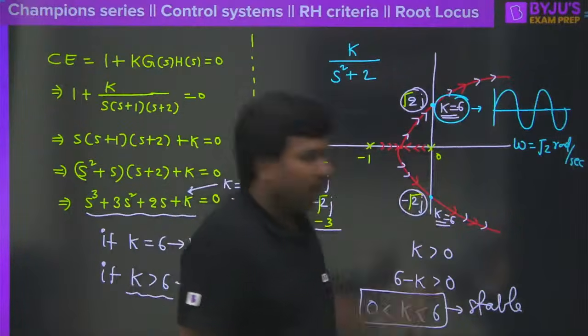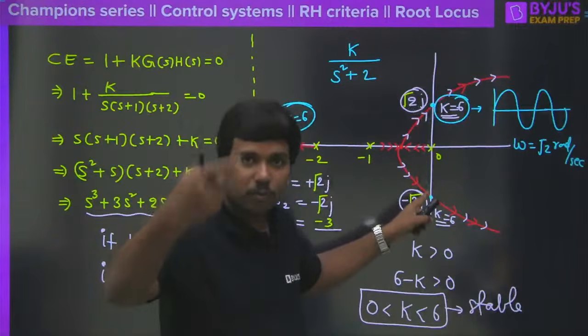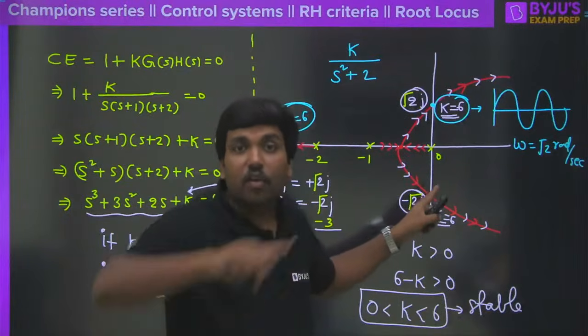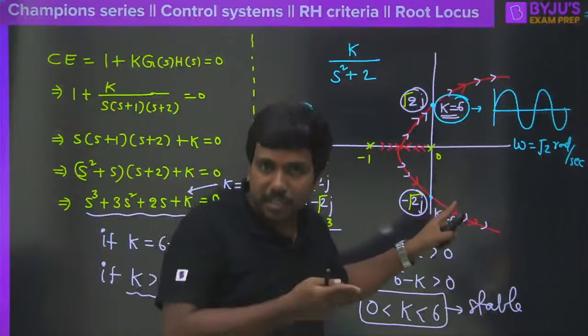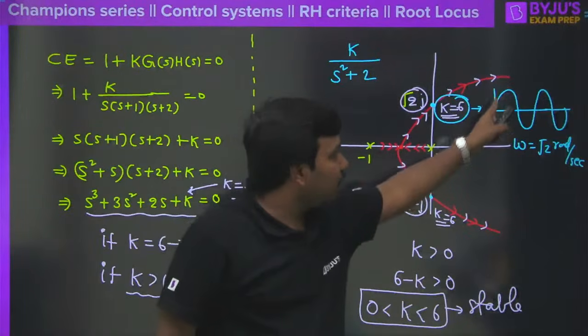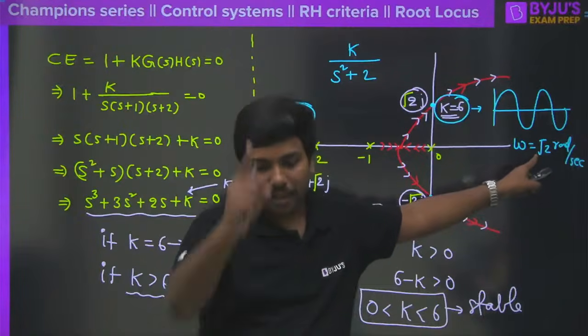This means that if k is equal to 6, as the poles of the closed loop system are coming onto the j omega axis, I can say the closed loop system is marginally stable. If the closed loop system is marginally stable, then the impulse response will sinusoidally oscillate with the frequency of root 2 radian per second. Is it clear or not?